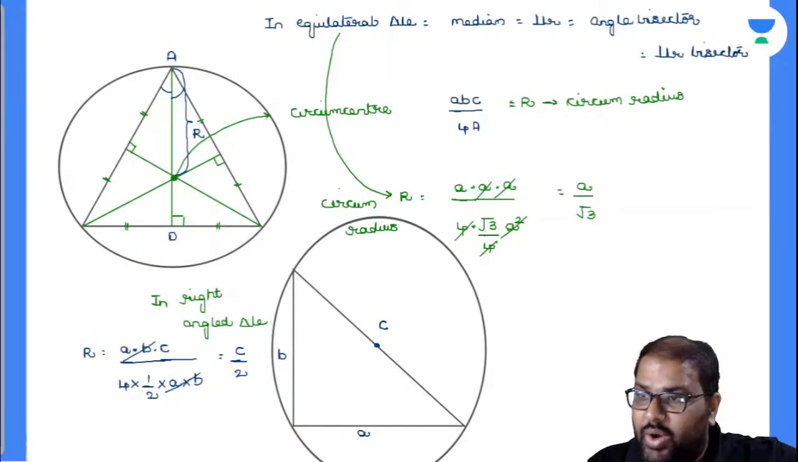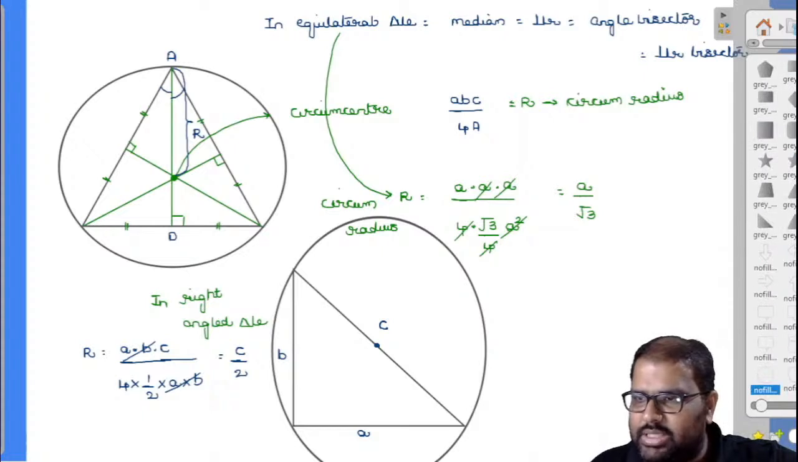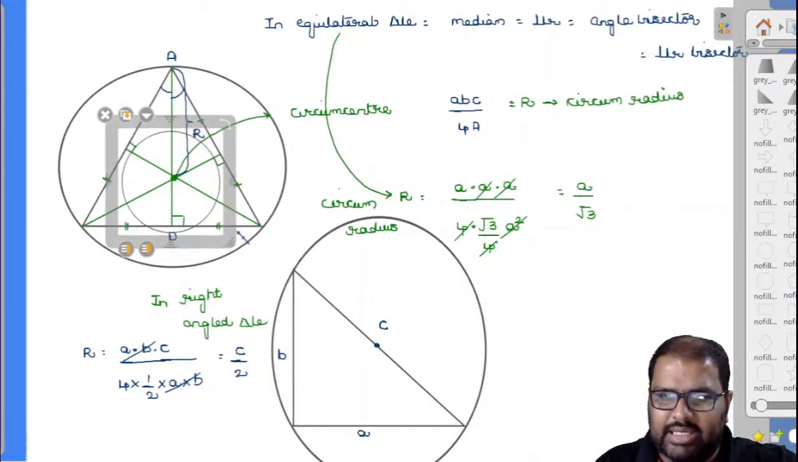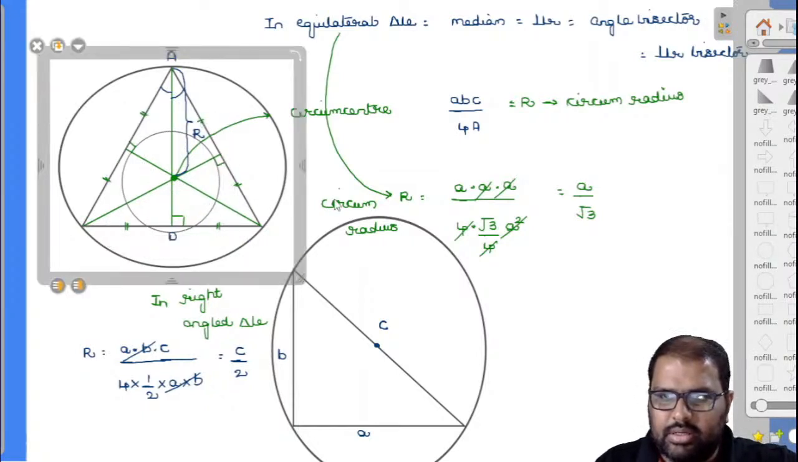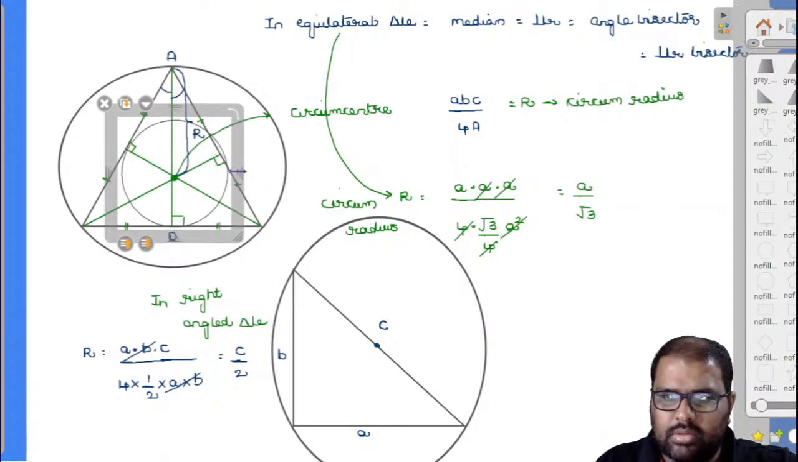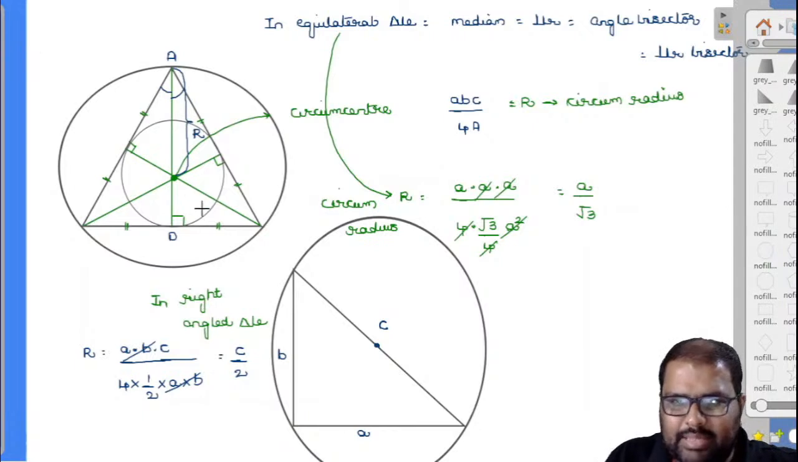Now if I draw an incircle, see, in an equilateral triangle, I'll draw this one also. If I draw an incircle inside this triangle, in an equilateral triangle itself, let me draw this. Done. Now closely observe, is this nothing but your inradius? Yes, this is called your inradius.